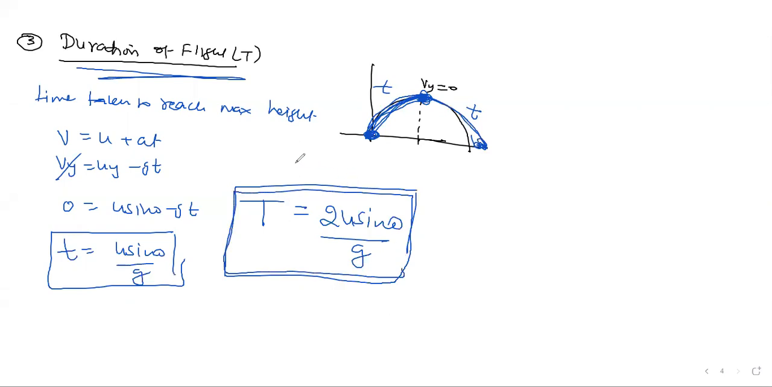2u sine theta by what? G. That's your duration of the flight. Okay, third answer we are given. Now let's move on, and we want to calculate the fourth answer, that we want to calculate the range.